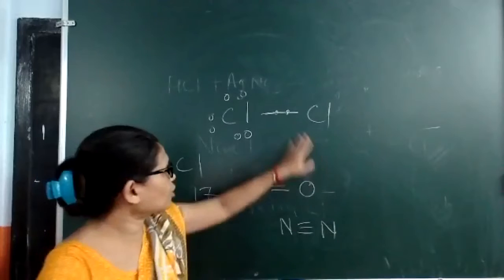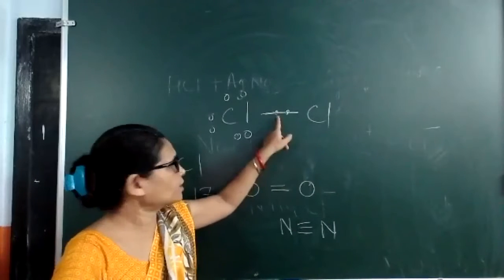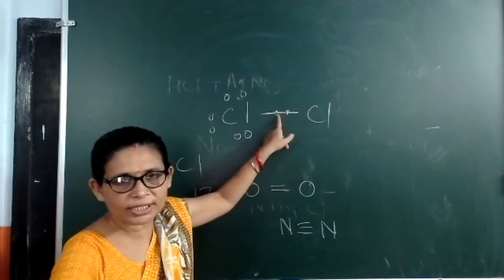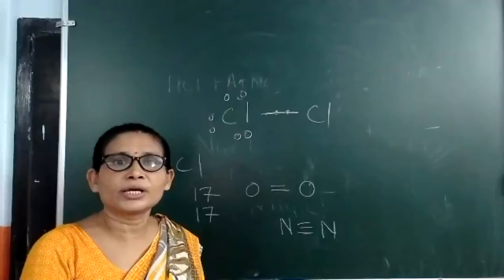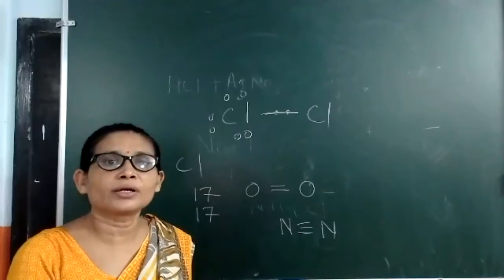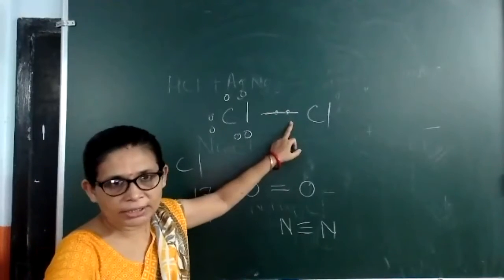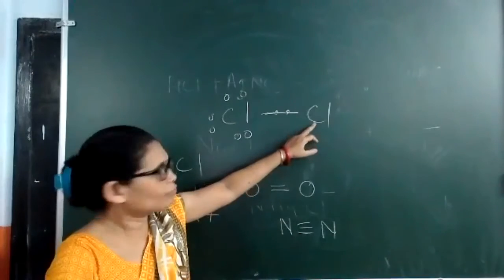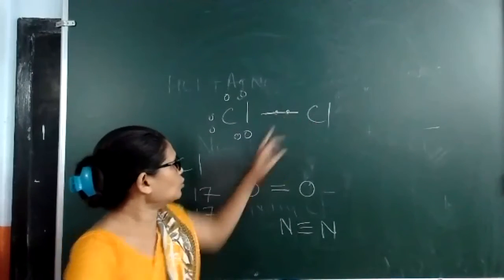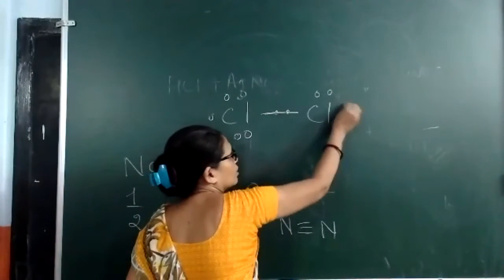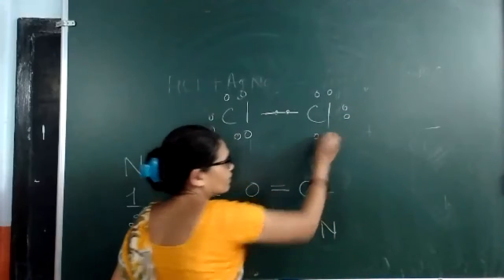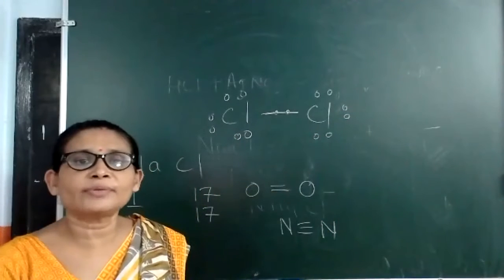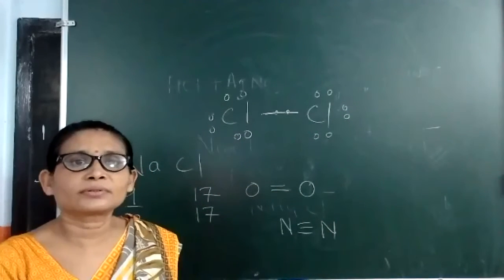In the same way, for this chlorine also, we will take these 2 electrons because they are using these 2 electrons to complete their octet. That is why mutual sharing they have done. So we will take these 2 electrons for each and every chlorine. So for this chlorine also, 1, 2, 3, 4, 5, 6, 7, 8. So each chlorine atom is having 3 lone pairs.